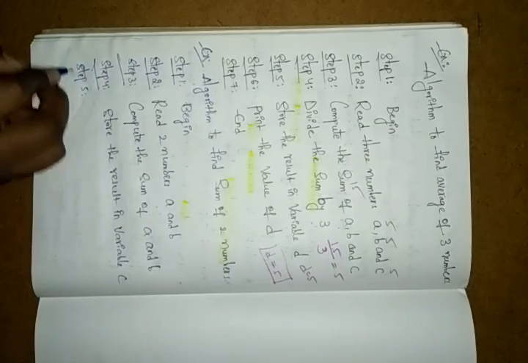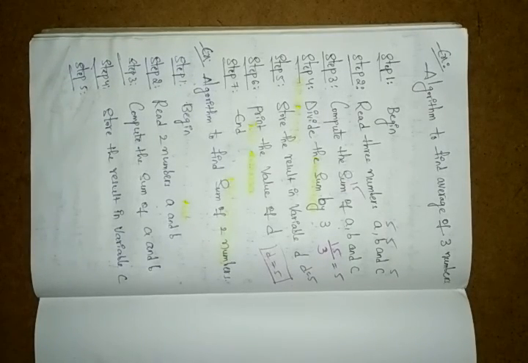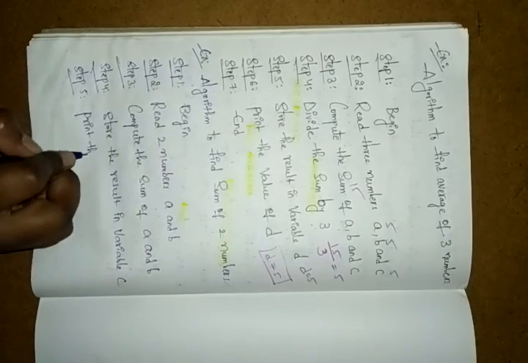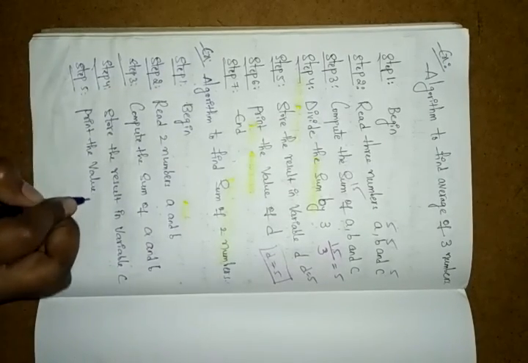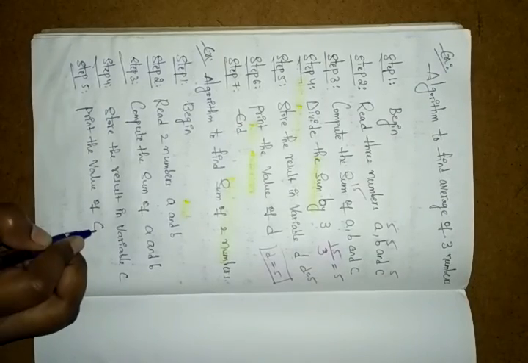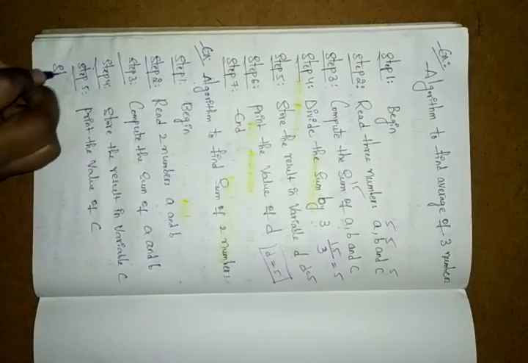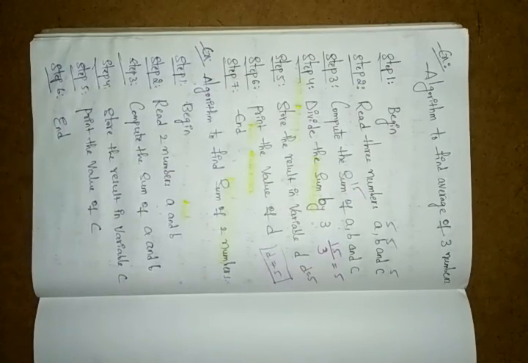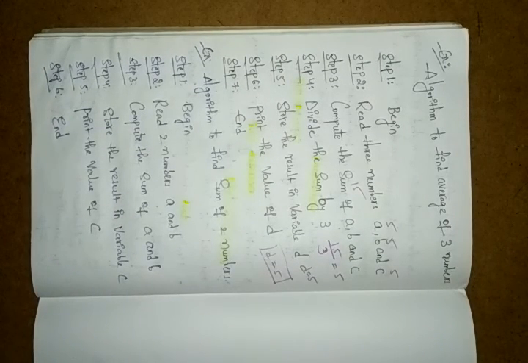And step 5: print the value of C. On completion of that, in step 6, you have to end. Okay, go with this. Here you got the output, right?